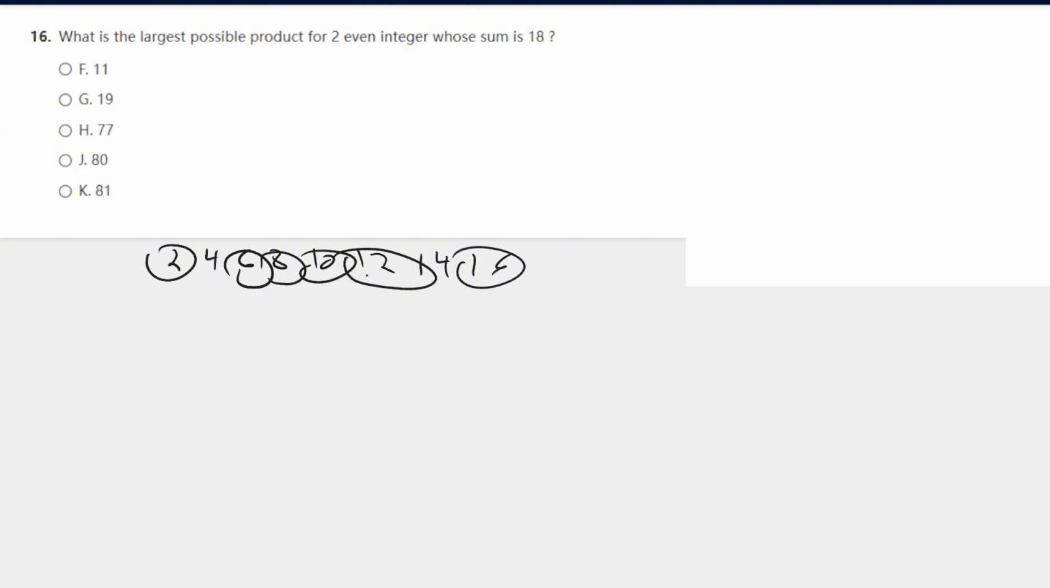What is the largest possible product? Okay, now let's multiply the values we think about. 2 times 16 would be 32. Alright, now let's keep going. 6 times 12 is 72. So that's bigger than 32. 8 times 10 is 80. It's bigger than 72. So that means the biggest value that it could be, if you add these integers and it equals 18, could be 80. So the answer here is just J.